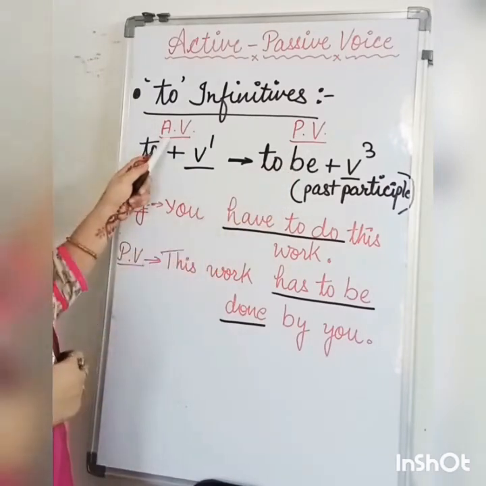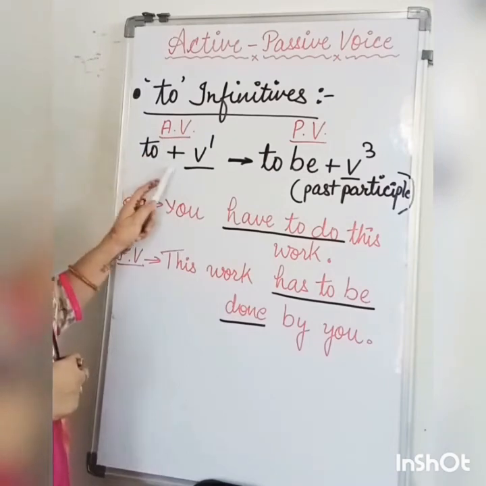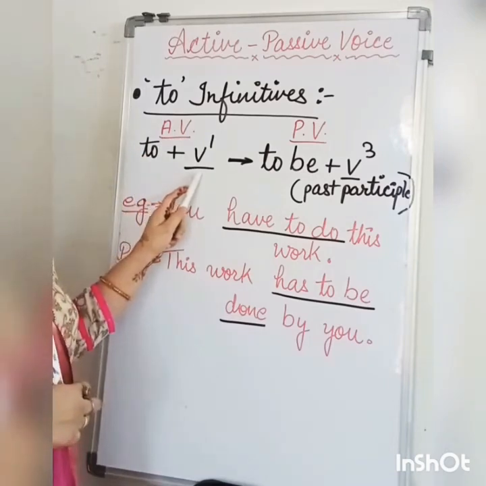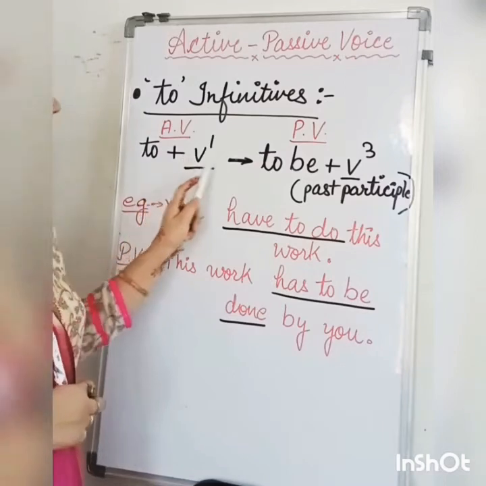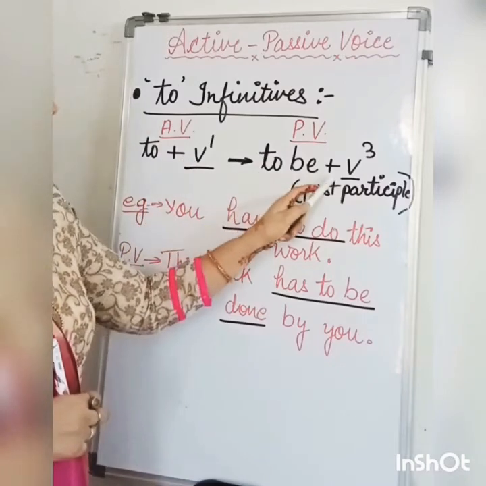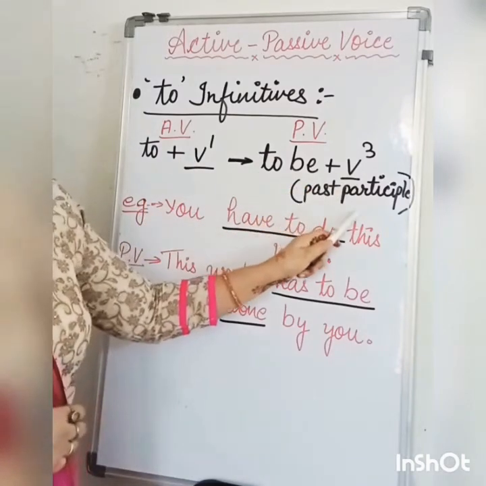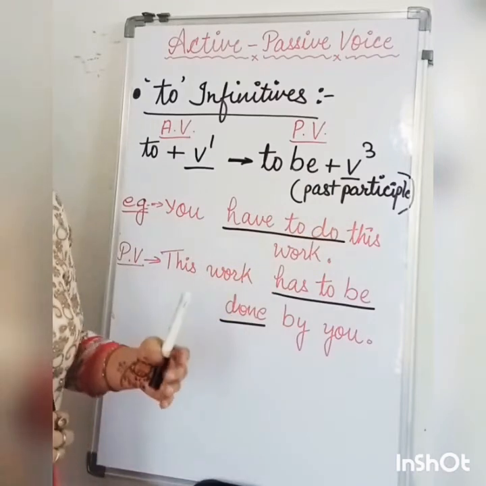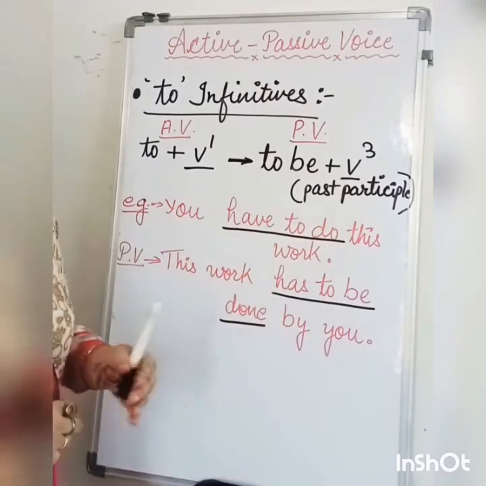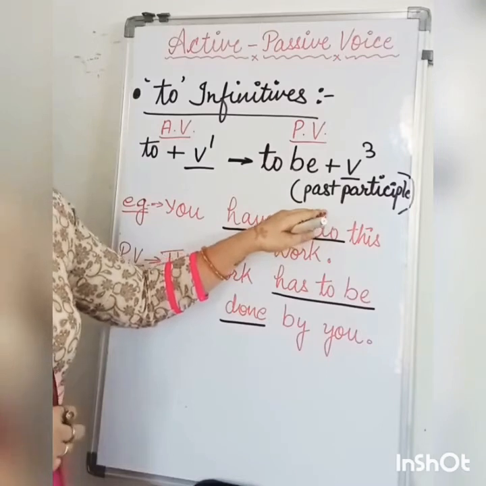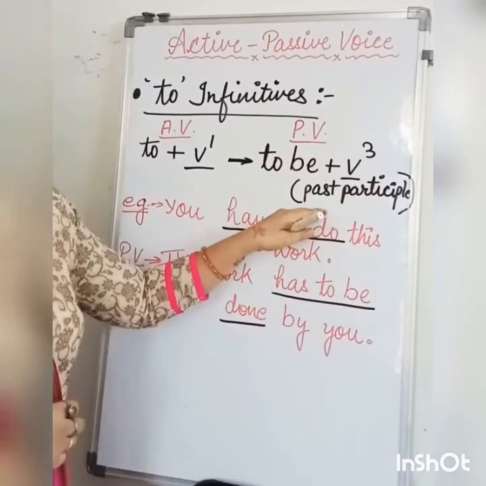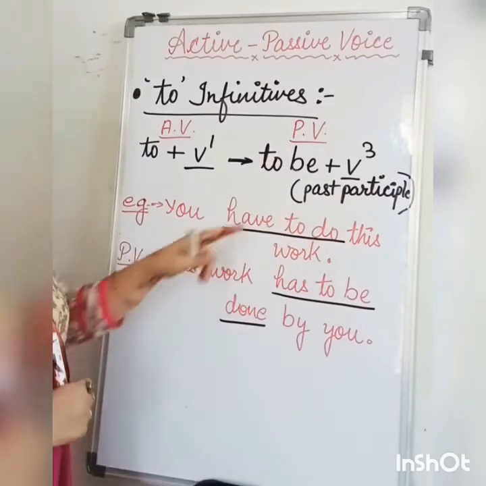In active voice, to plus V1; V1, the first form of the verb, will be changed into to be plus V3. V3 means the past participle form, or the third form of the verb. As we all know, the third form of the verb is necessary in passive voice.